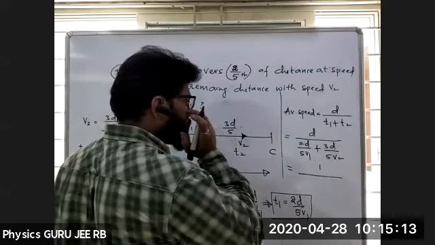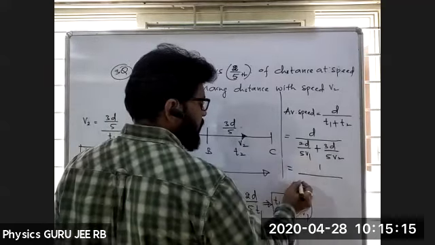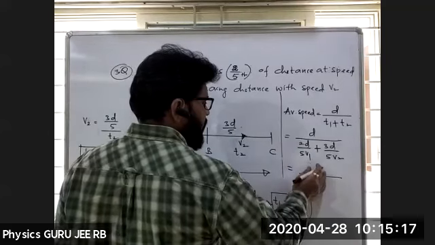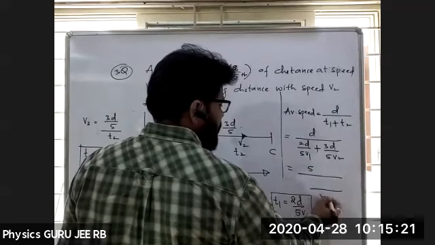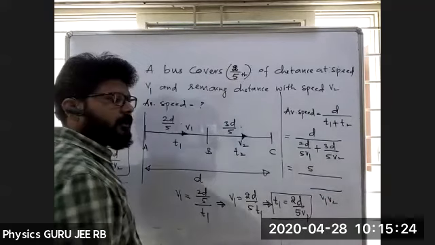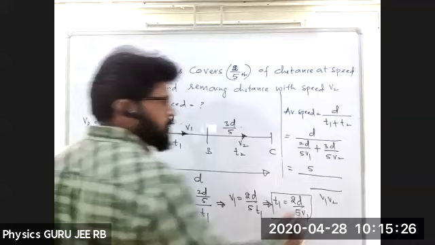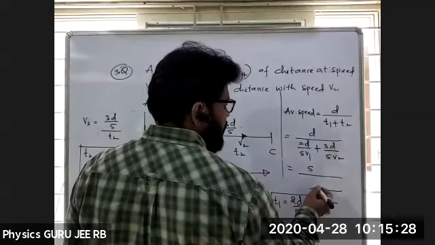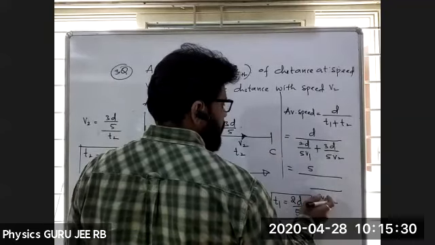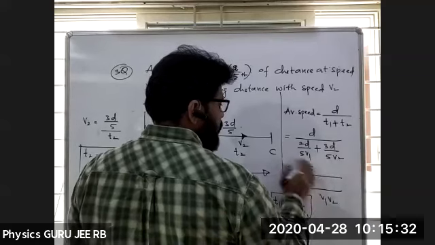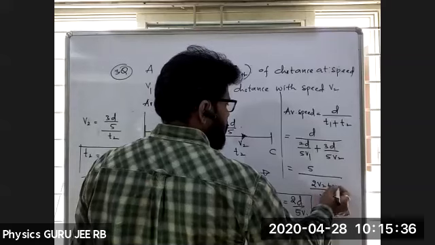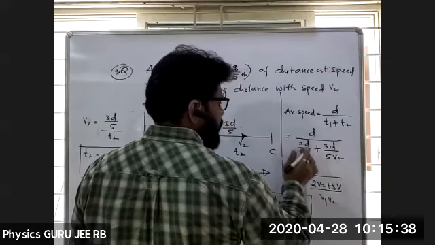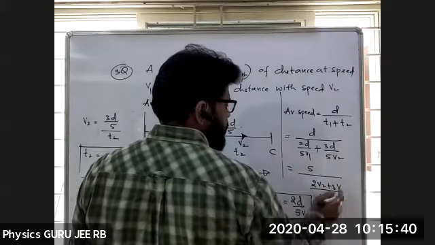Take the LCM, d by 5, so 5 will come to the numerator. Take the LCM v1 v2, which can be written as 5 v1 v2 over 2 v2 plus 3 v1.